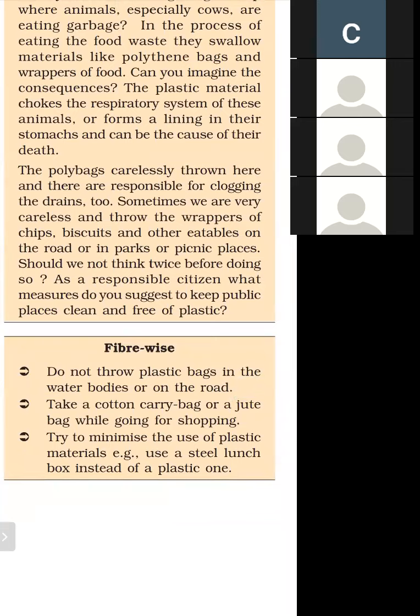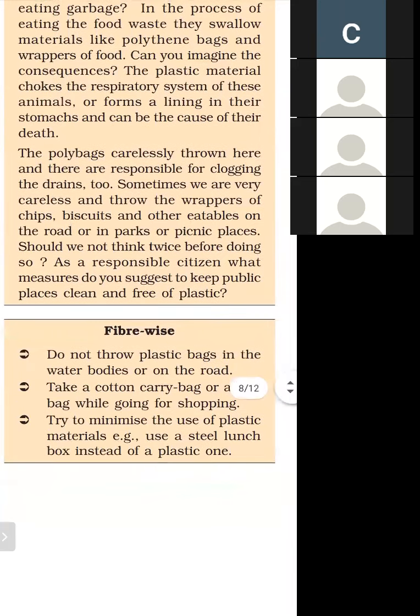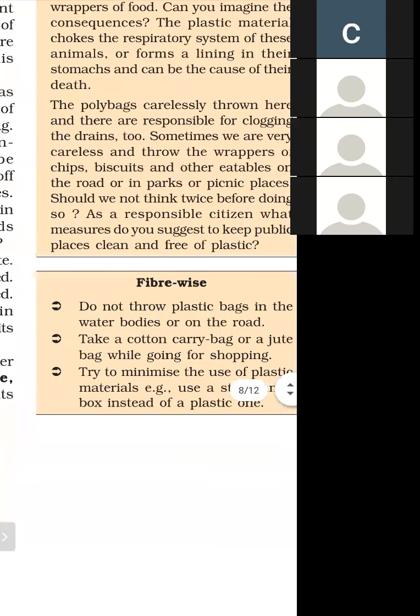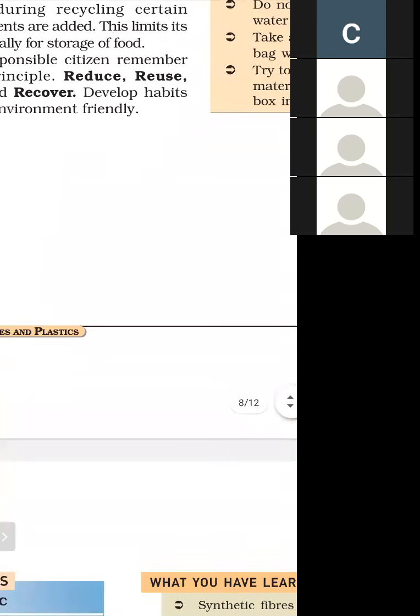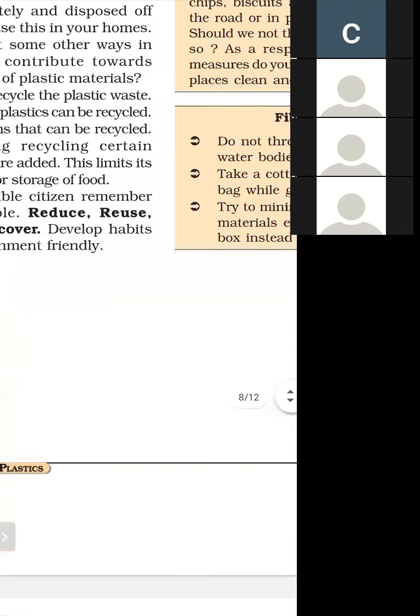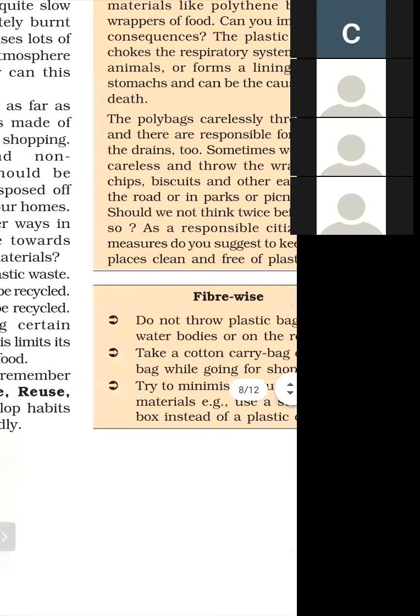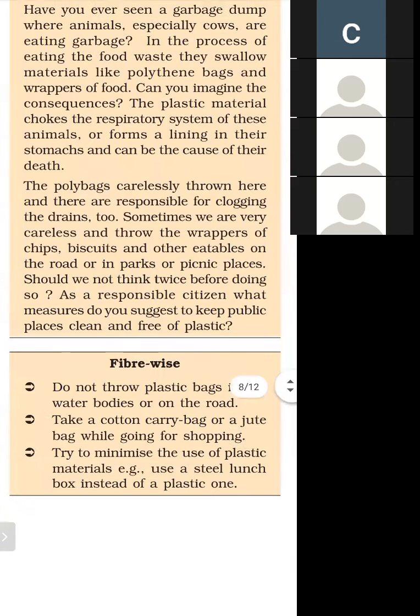Use a steel lunch box instead of plastic. These are the points you have to remember so that we can avoid the use of plastic.